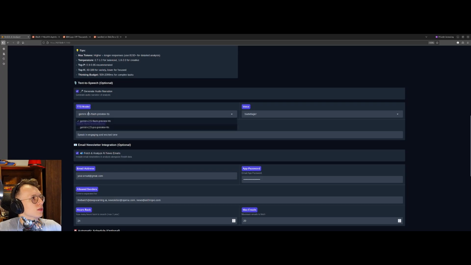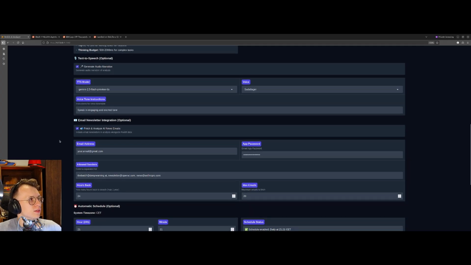This model always works for me. I tried Pro, but for Pro you need basically the paid API key. So if you're fine with paying, you can change it to Pro. But I tested on small files and I don't feel that much. I honestly don't feel a difference. And I think if we blind test, I will not find which is the better one.